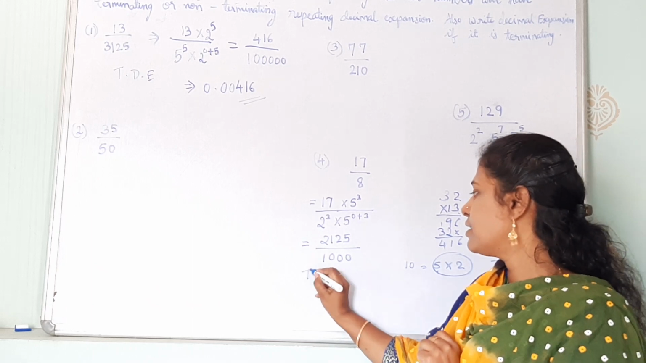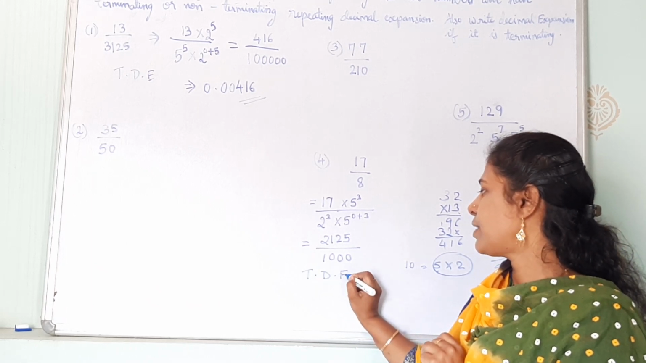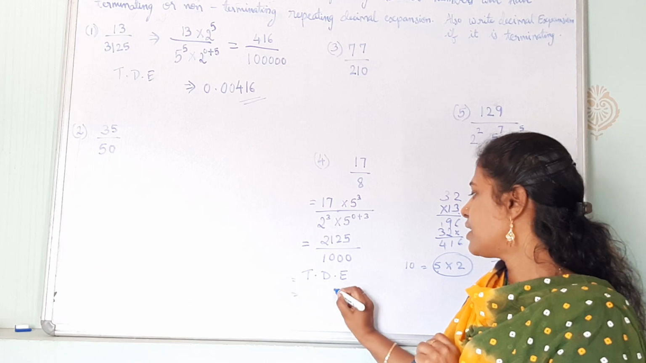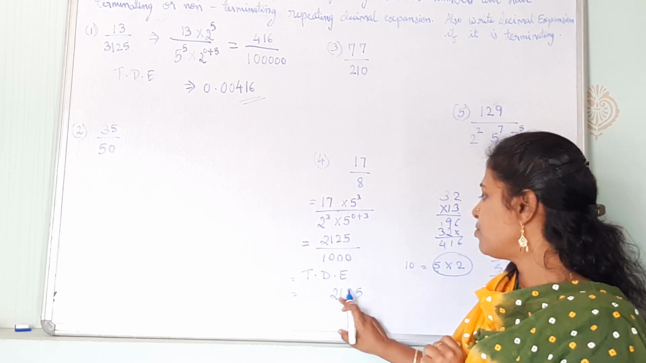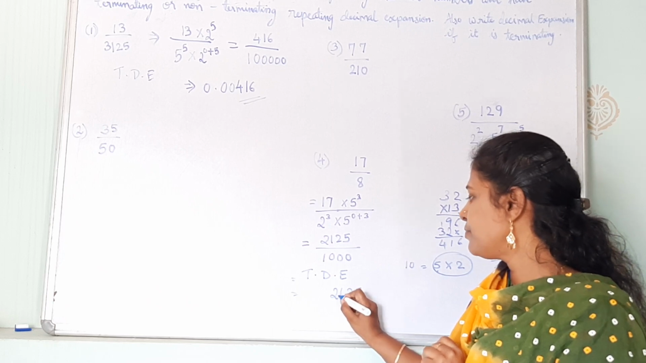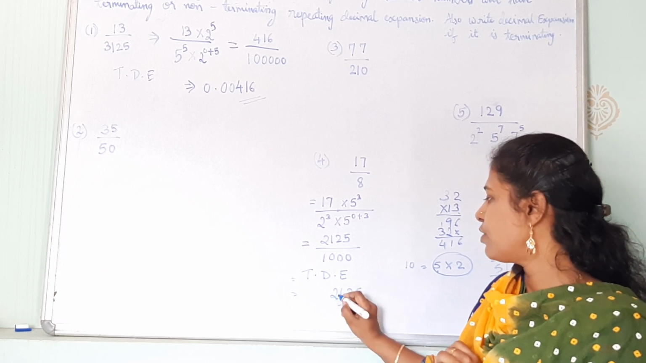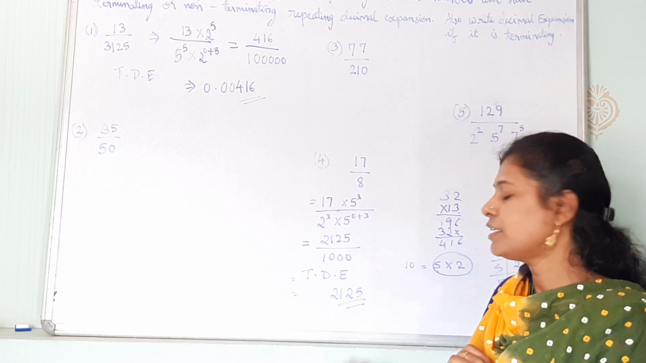Okay, again it is a terminating decimal expansion. So it can be written as 2125 and since there are 3 zeros, the decimal will come here, after three places. So it will be 2.125, your decimal number.